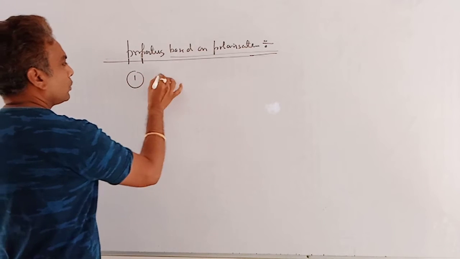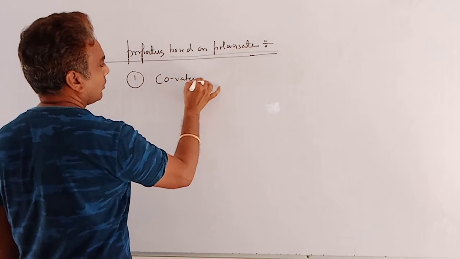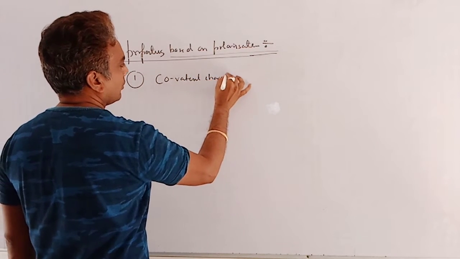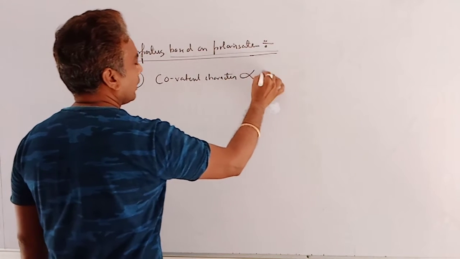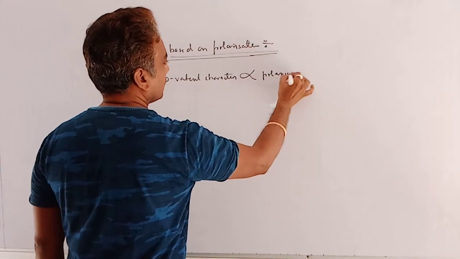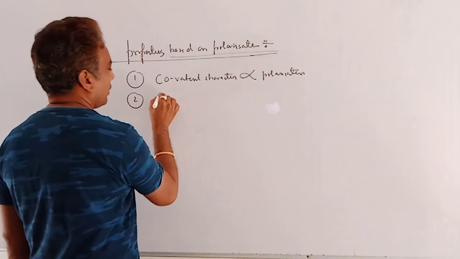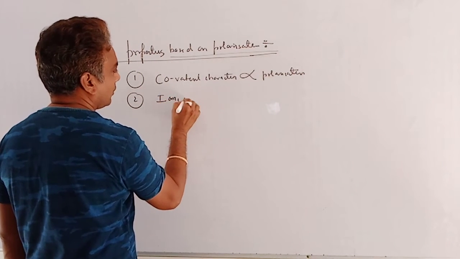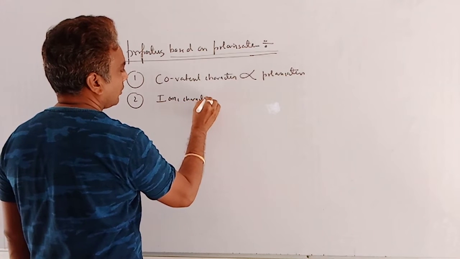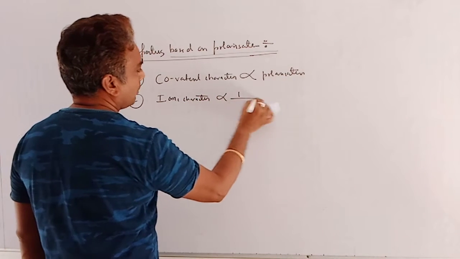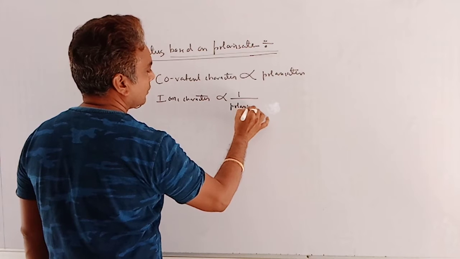Point wise, first, covalent character is directly proportional to polarization. Second point, ionic character is inversely proportional to polarization.